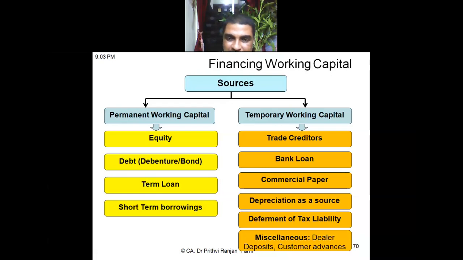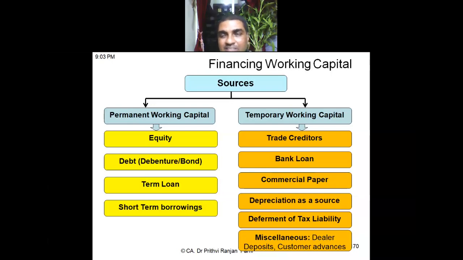So once more, what is depreciation? By charging depreciation in my statement of profit and loss, I create a fund. I treat it as an expenditure without any cash flow. There is no cash outflow, but still it is treated as an expenditure. That means I'm creating a fund. I'm accumulating a fund. Why am I accumulating?